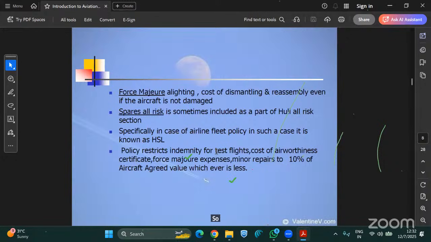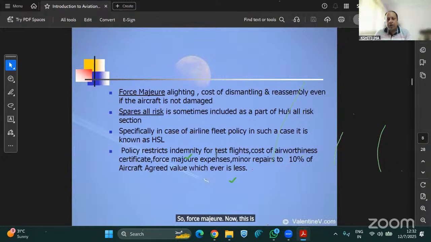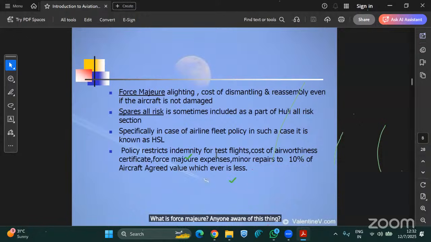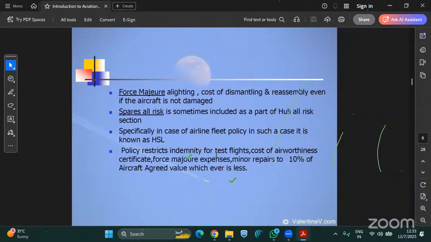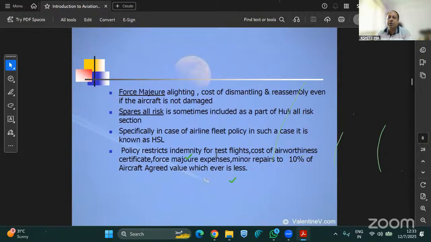So, force majeure. Now this is a very important thing. What is force majeure? Sometimes this question comes in the exam as well. Is anyone aware of this? What does force majeure mean? Okay, I will explain it to you.